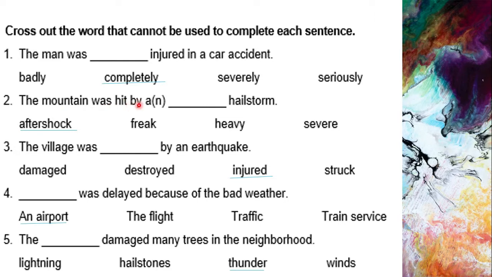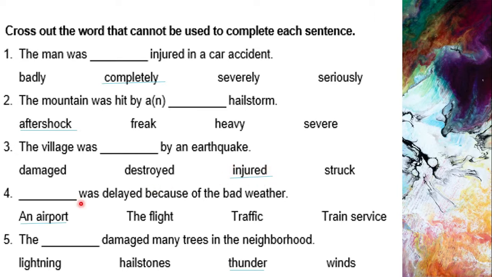Number 2, the mountain was hit by a freak hailstorm, heavy hailstorm, or a severe hailstorm, but you cannot say aftershock hailstorm because aftershock es una réplica y hailstorm es una tormenta de granizo. The village was injured by an earthquake. Aha! You cannot say injured by an earthquake. You can say the village was damaged, the village was destroyed, or the village was struck. By injured, injured es solamente un verbo que se utiliza para personas, porque las personas se pueden herir, no las cosas.